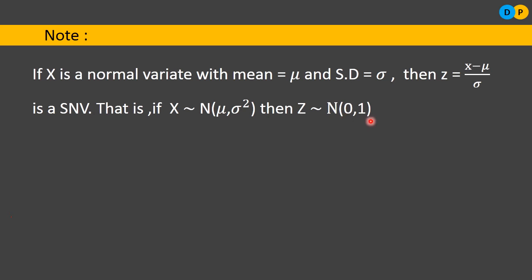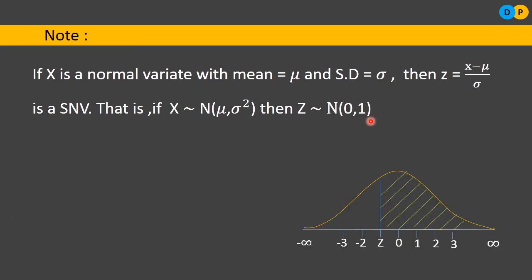Now let us understand with the help of a diagram. Please notice here, as I told you earlier in one of the notes, the total area under the normal curve will be equal to 1. So the complete area under this normal curve is 1. And also I told you that the normal curve will be symmetric. Where will it be symmetric? At z equal to 0.